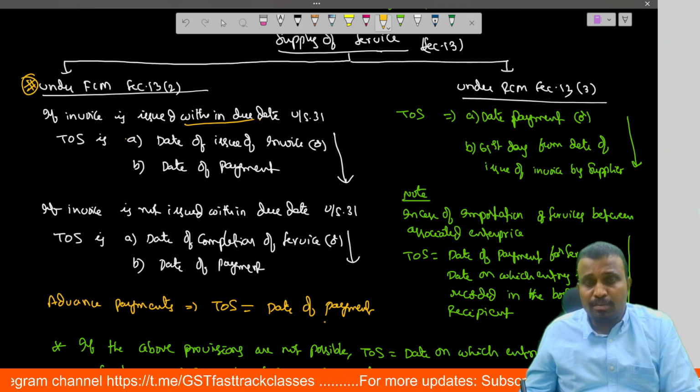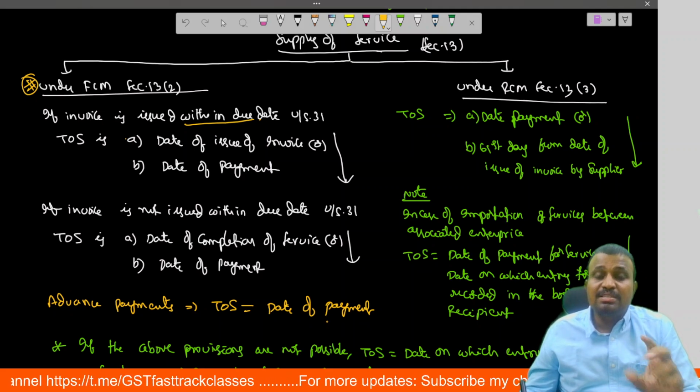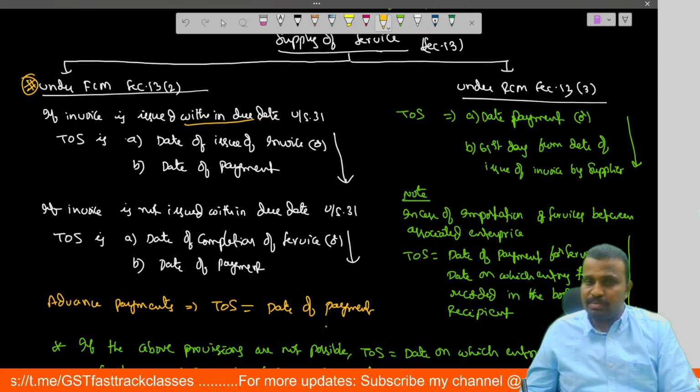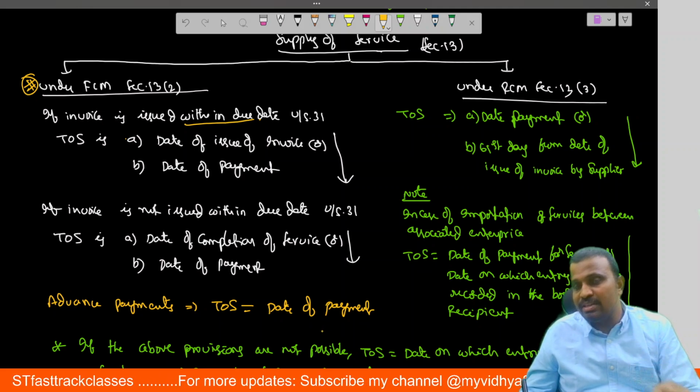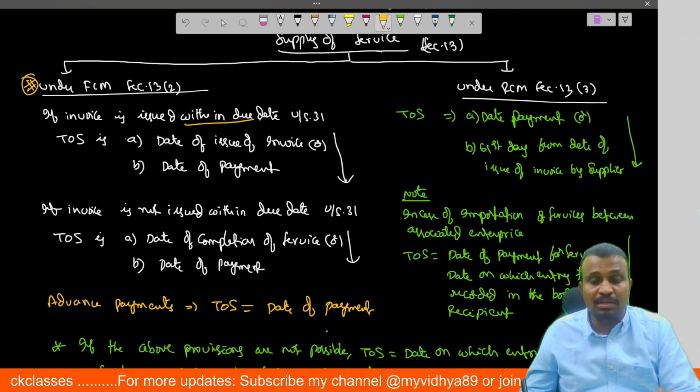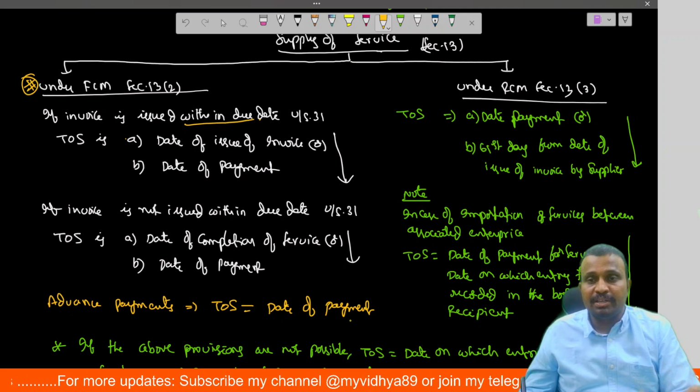The time of supply is the date of payment. In case of supply of services, a separate provision is not there for advance payment. So advance payments are always taxed on receipt basis, nothing but the time of supply is the date of payment.